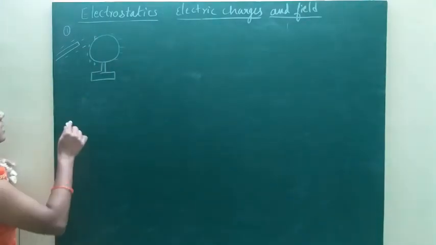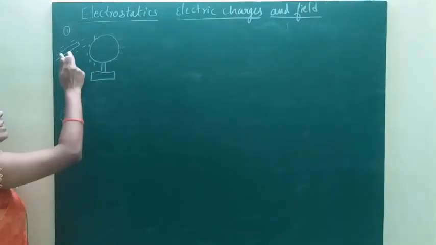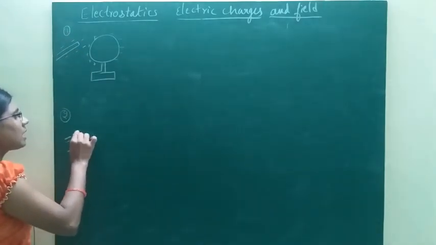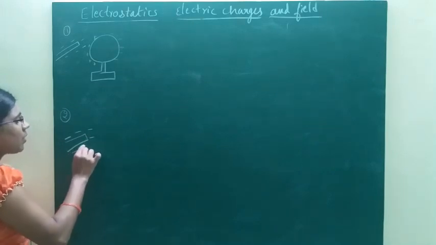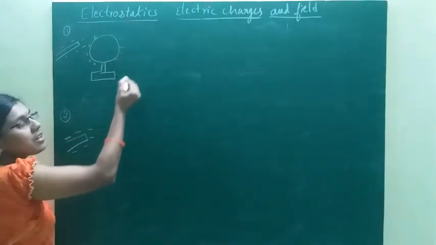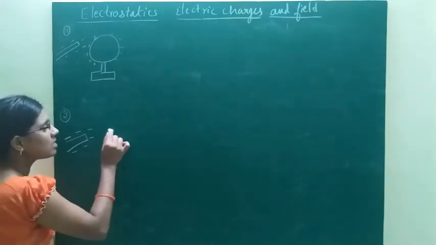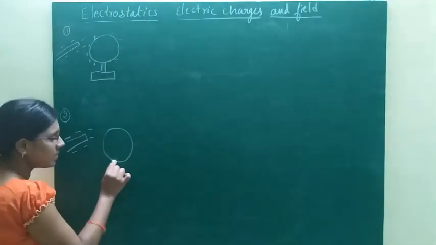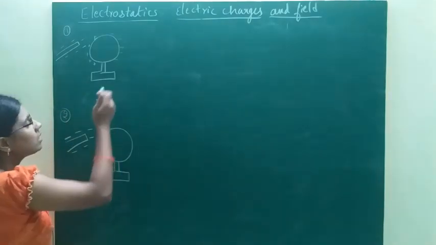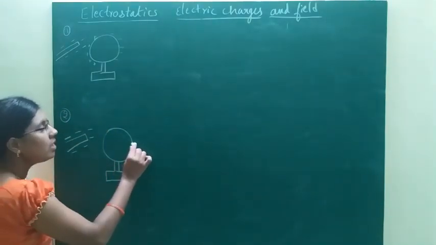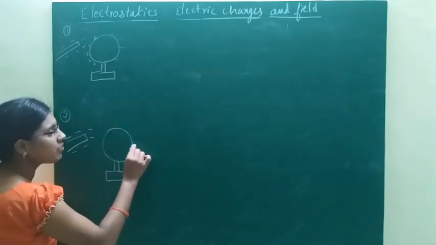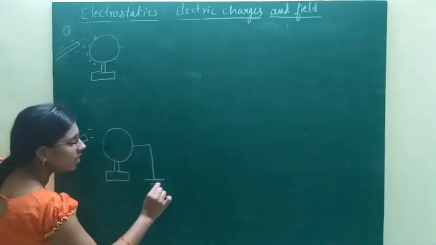So then in the next step, without removing this plastic rod, connect the farthest surface of this metallic sphere to the earth, means make grounding.